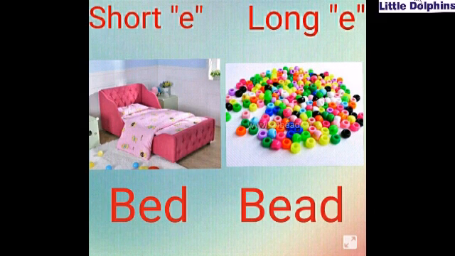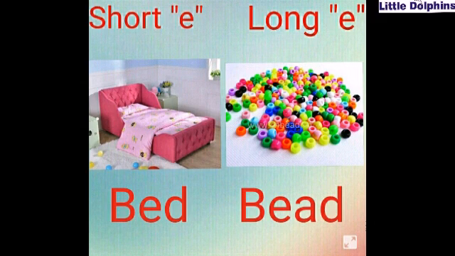Let us first read B-E-D. Here we will see the short sound of vowel E because we don't have any other vowel, or we can say the vowel A with it. So here its sound will be short, A. B-E-D, bed.